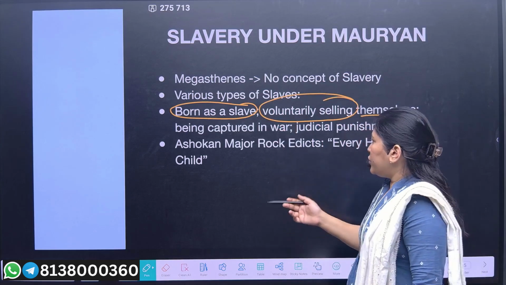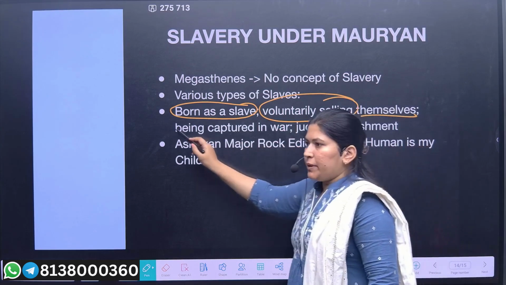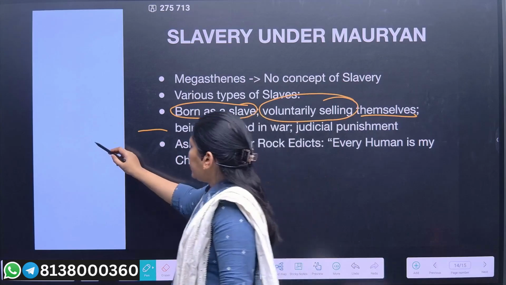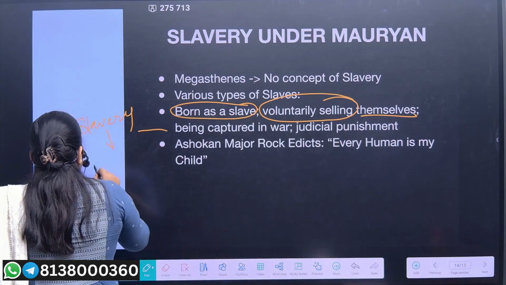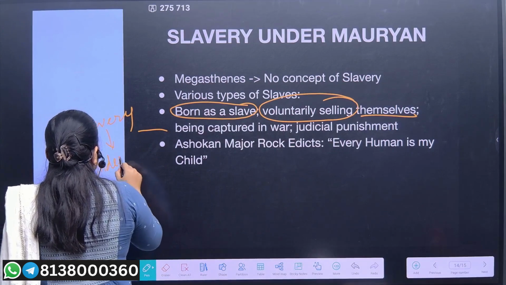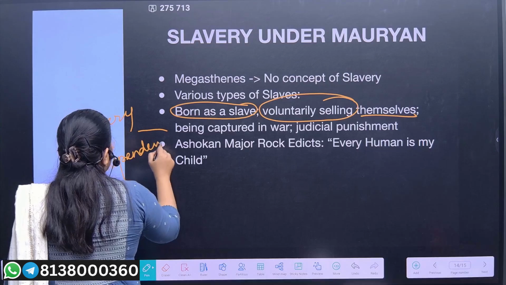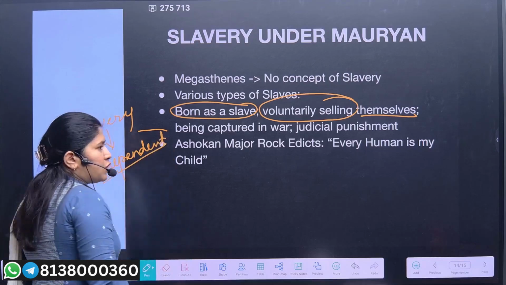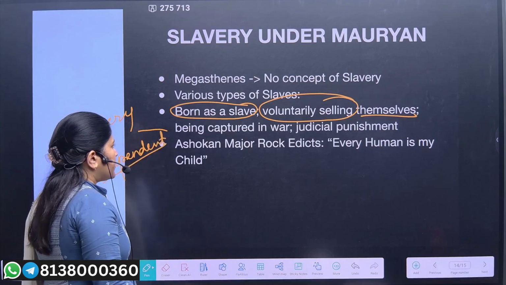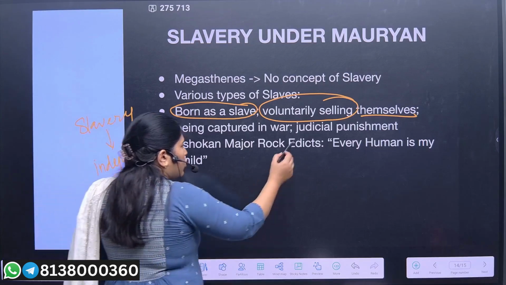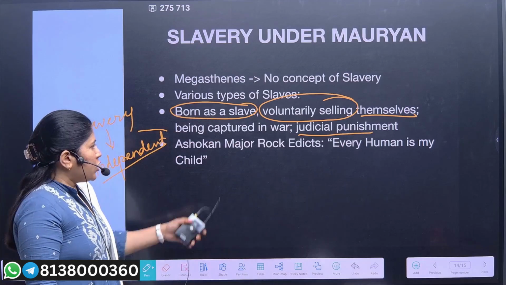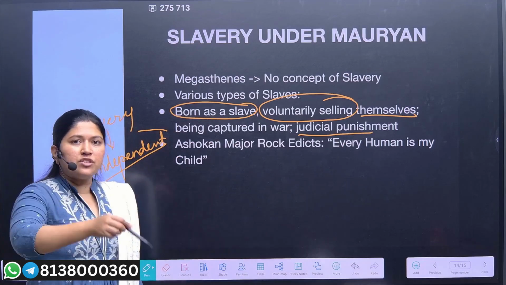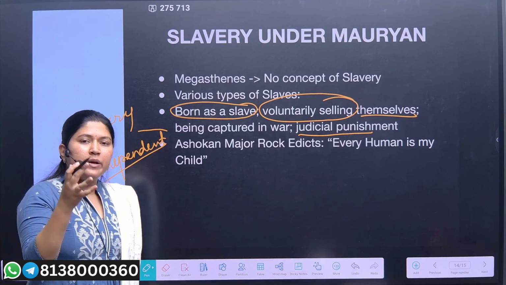So here slavery is an independent factor which is allowed for each of the citizens. Now after that, there were also evidences of judicial punishment through Arthashastra, like what punishment should be given and how the severity of the punishment should be maintained.